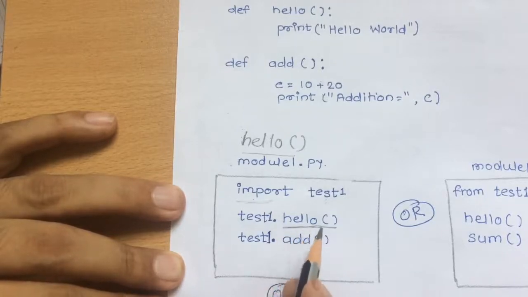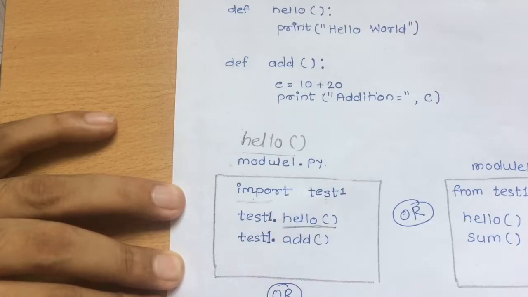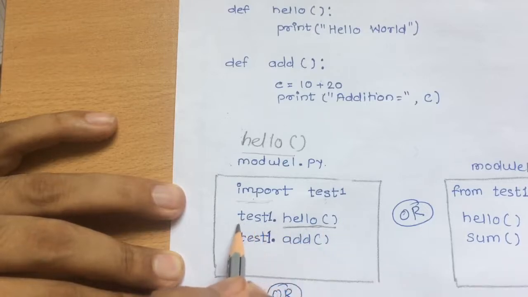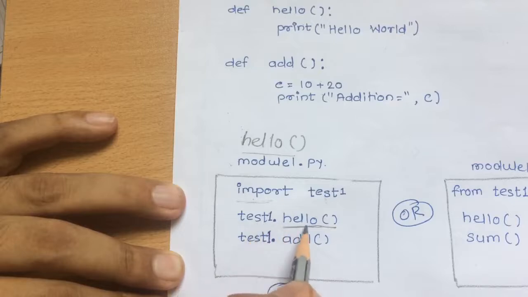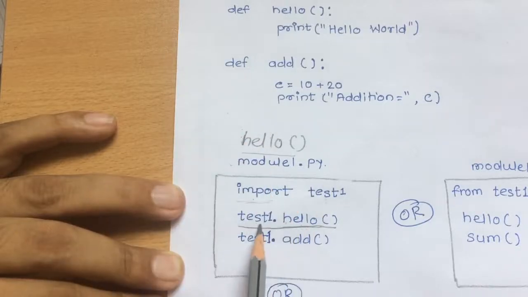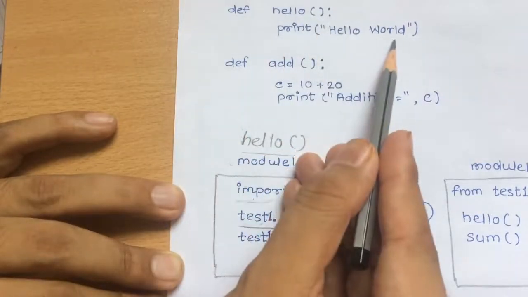So we have to write the file name from which file this function belongs to. So this hello belongs to test1. So test1.hello. Okay, so this will execute properly. This will call the function hello, which is present in the test1 file, and it will print hello world.